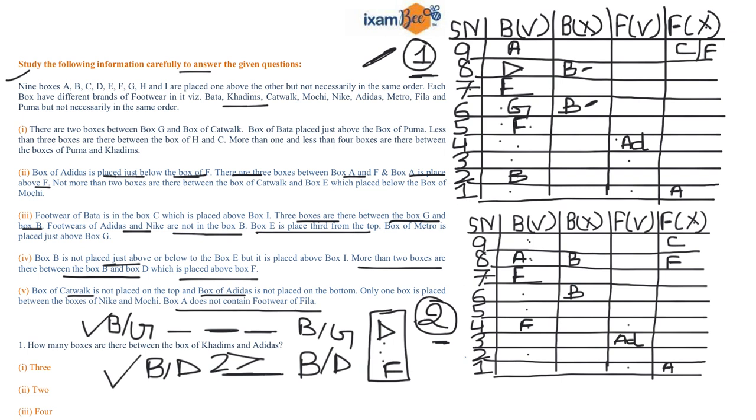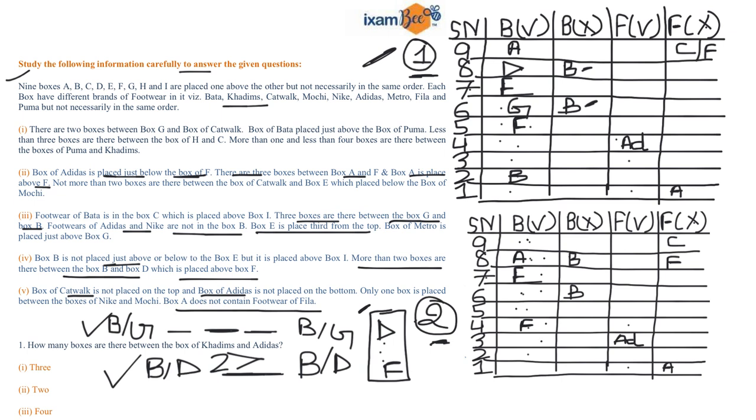Now I'll try placing B in second number case, right? So if I fix B at 9th position, I know that there is a gap of 3 boxes between your B and G. So G must be at 5th position. And then in order to accommodate this condition that D is above F, D must be at 6th position. But this condition fail, that your gap between B and D is more than 2 boxes. So you cannot place B at 9th position. Also, B cannot be placed at 8th, 7th and 6th position. Also, it cannot be placed at 4th and 3rd